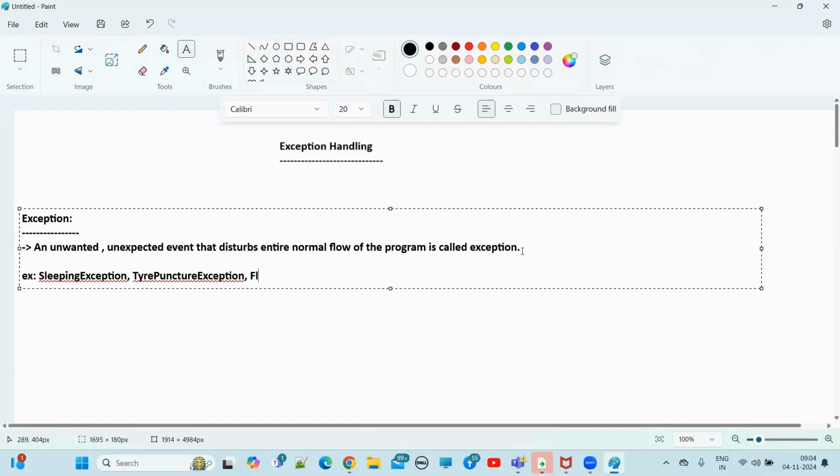File not found exception. Understand? See, file not found exception. Okay, somehow there is a Java program you have written. So what does the Java program have to do? It has to read a file. Let's suppose the file is in Hyderabad city. There is a machine, a server machine in Hyderabad city.